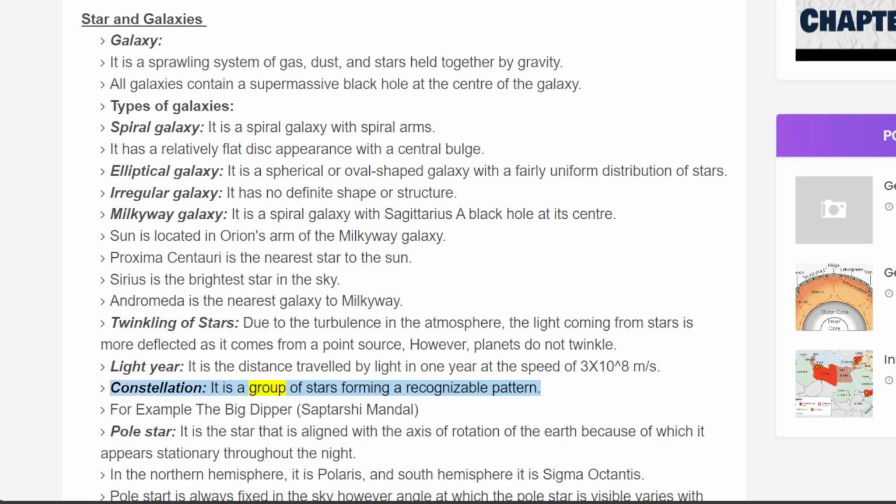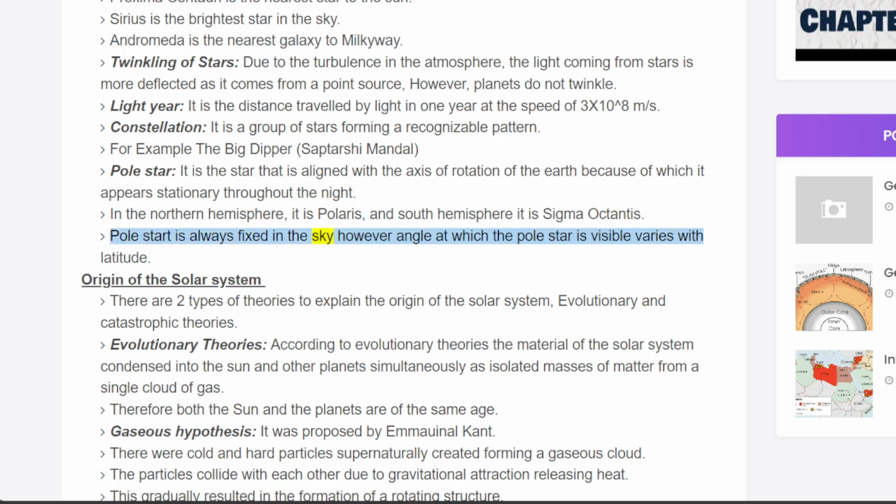Constellation. It is a group of stars forming a recognizable pattern. For example, the Big Dipper, Saptarshi Mandal. Pole star. It is the star that is aligned with the axis of rotation of the Earth, because of which it appears stationary throughout the night. In the northern hemisphere, it is Polaris, and in the southern hemisphere it is Sigma Octantis. The pole star is always fixed in the sky, however the angle at which it is visible varies with latitude.